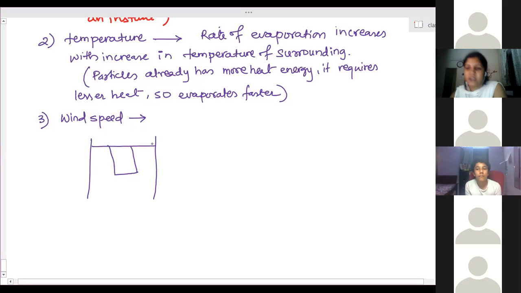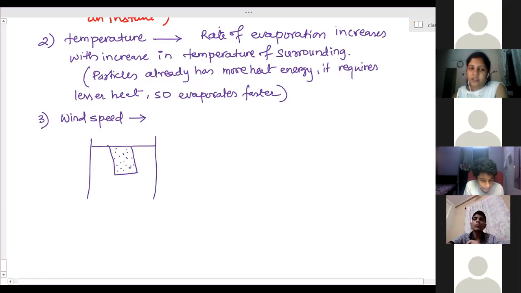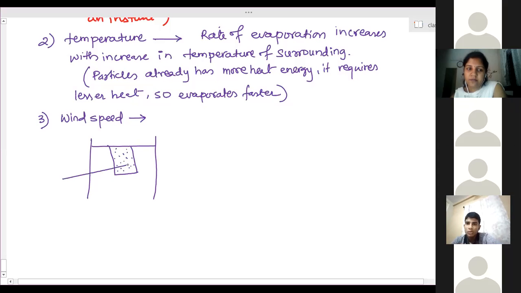Normally, it has a rate of evaporation. It is happening normally, on a normal day, at the normal rate of evaporation. These particles will evaporate slowly. These are the water particles present in the cloth. This is going on its own. Now, how will the wind affect it? Now, the wind is blowing in this direction. What will happen?